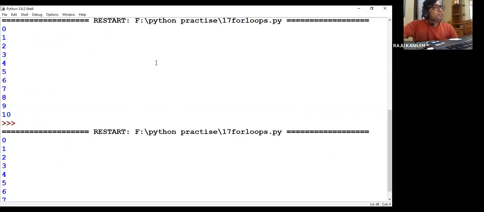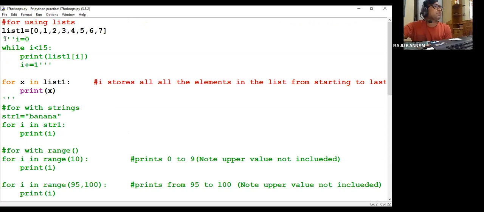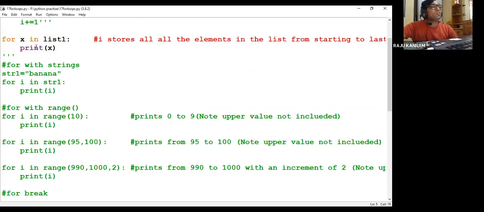So that is the use of the for loop. Here we need not worry about initialization, what the condition should be, what the count should be, what the increment or decrement value will be. We need not worry about all those things if we use the for loop. That is the advantage of the for loop. Of course, if you specifically want to use a while loop, you can, but for that you need to mention the initialization value, the condition, how many times you want to repeat, and do the decrement manually. Hope the for loop is clear.